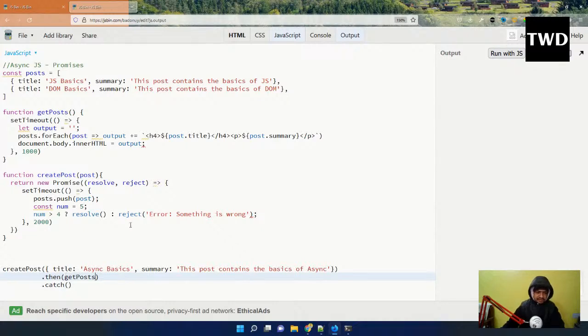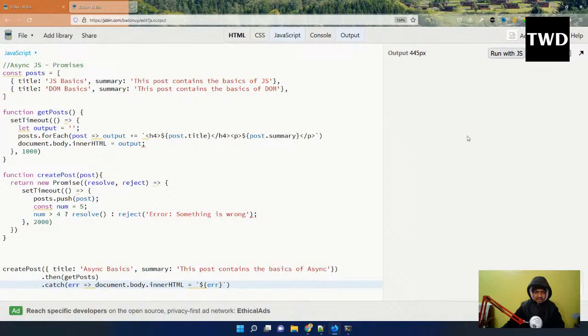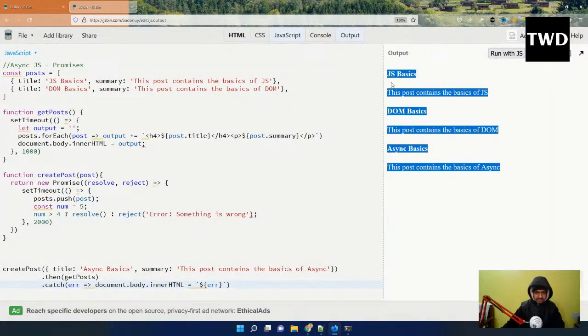And if some error is there, which it is not right now but we will soon introduce an error, then we can do anything, but let us show it in the output itself: document.body.innerHTML equal to the error. If I run it with JS, after 2 seconds everything will come as usual.